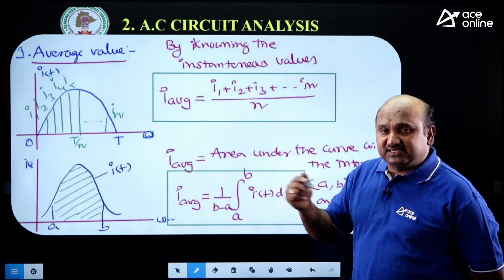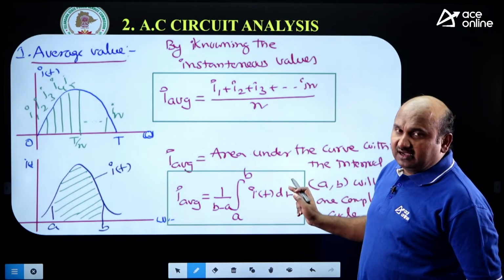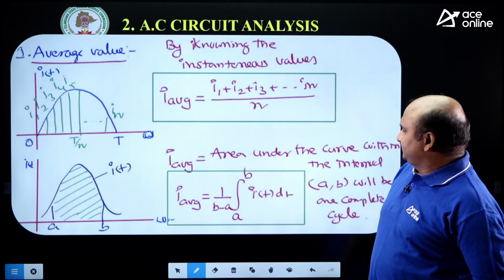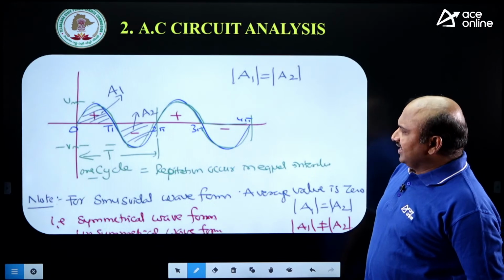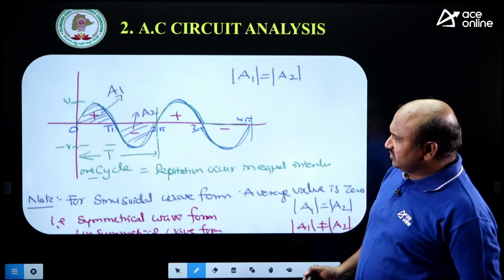Once, in intermediate mathematics, you will get a function within the time interval, a complete cycle A comma B. This formula we have to take. Or the area under that curve also we can take, as the average. That one also sometimes you can use.